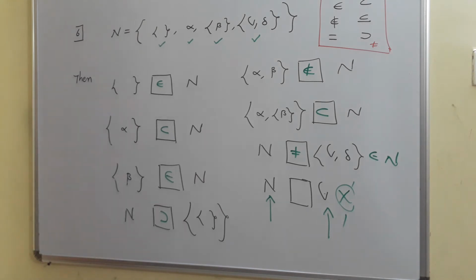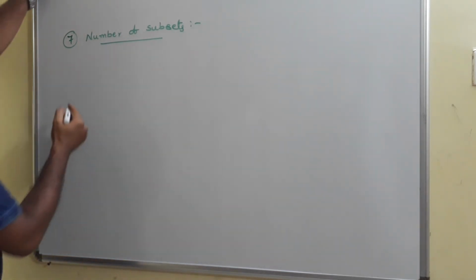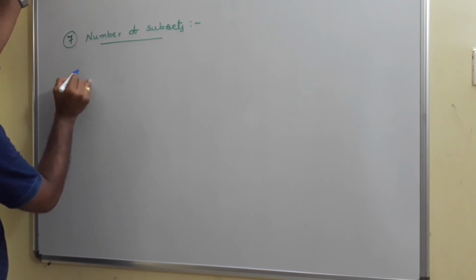So in this way you need to get an idea based on the elements of the set, the element and the subset of the given set. Okay, just have a look. We need to count the number of subsets. I will give you some examples.